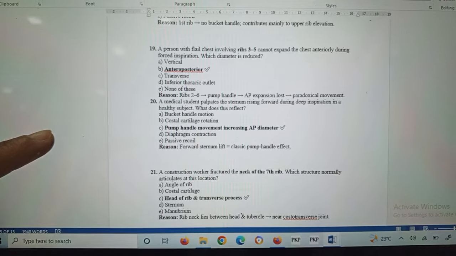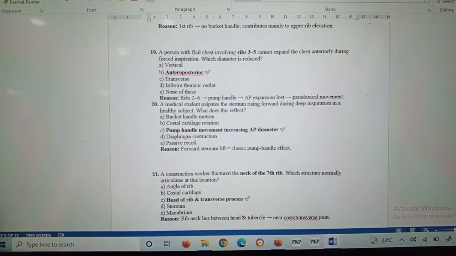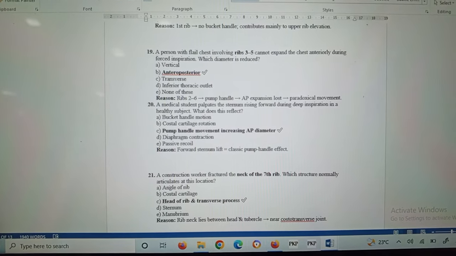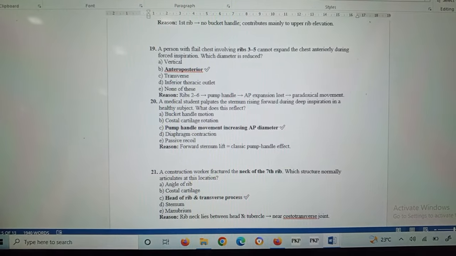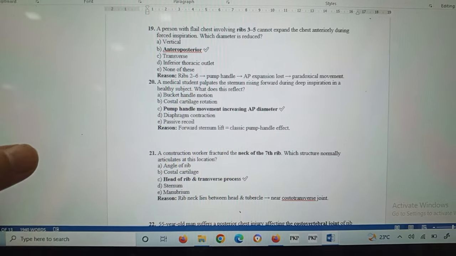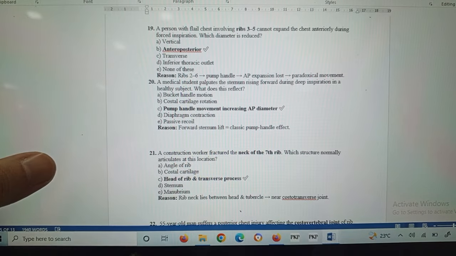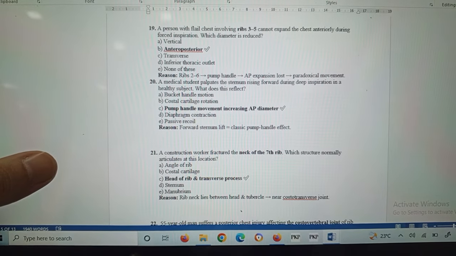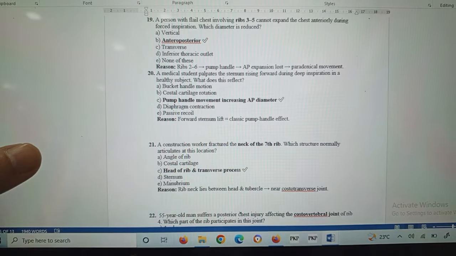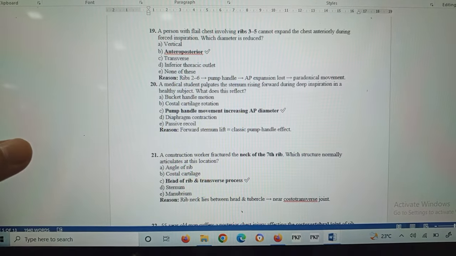Question number 19: a person with flail chest involving ribs 3 to 5 cannot expand the chest anteriorly during forced inspiration. Which diameter is reduced? The anterior posterior diameter is reduced, because ribs at the level of 2 to 6 handle pump handle movement. Anterior posterior expansion is lost, and paradoxical movement will be performed.